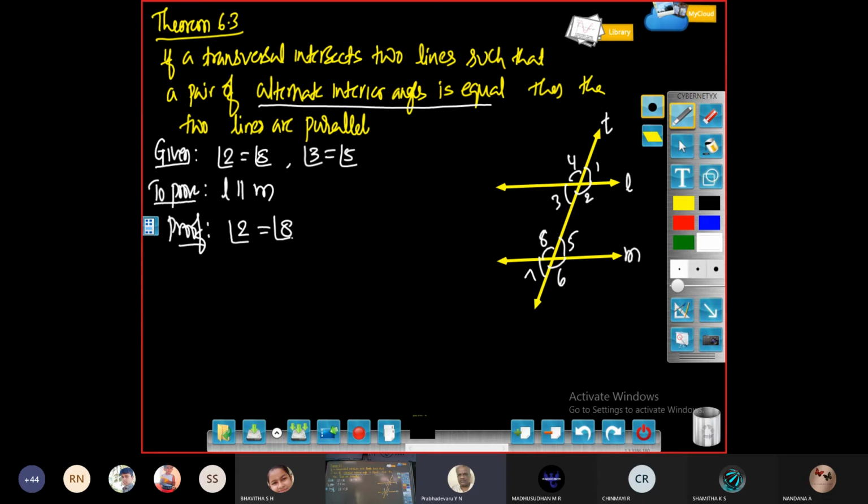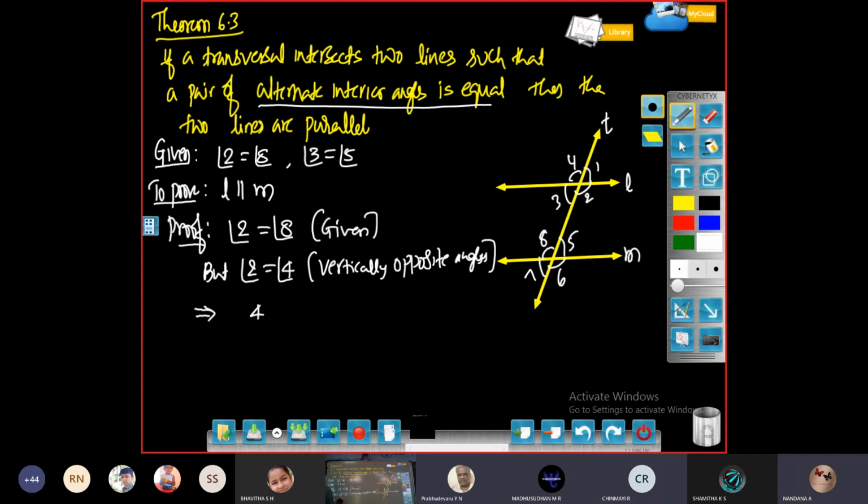Can you write angle 2 and 4 are equal? Yes, sir. They are vertically opposite angles. The first one is given. The second one you can write as vertically opposite angles. Now, by comparing these two, what can you conclude? Sir, angle 8 is equal to angle 4. The 4 and 8 are equal.